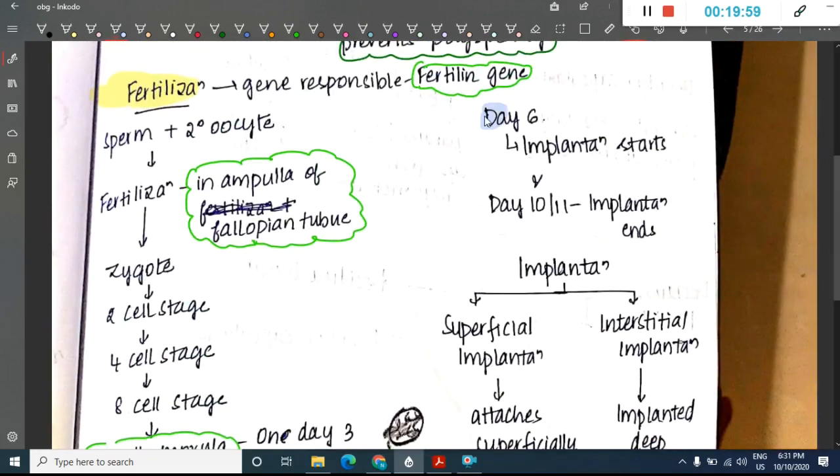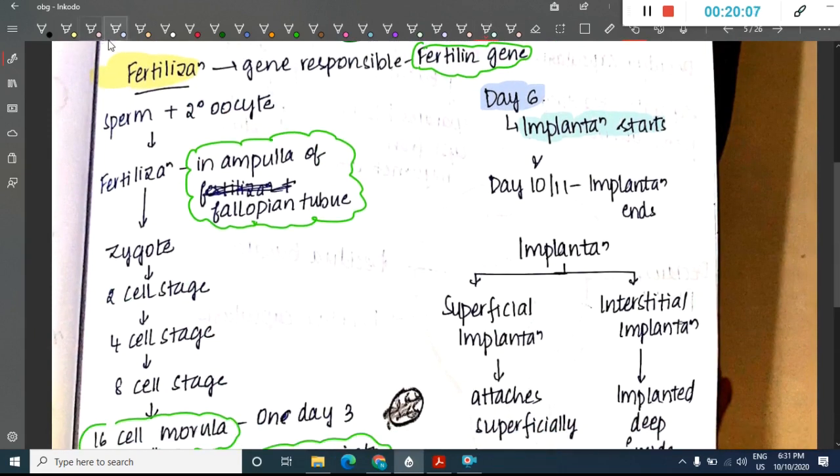After day 5, on day 6, what happens? Implantation occurs on day 6. Implantation starts on day 6 and ends by day 10 or 11.